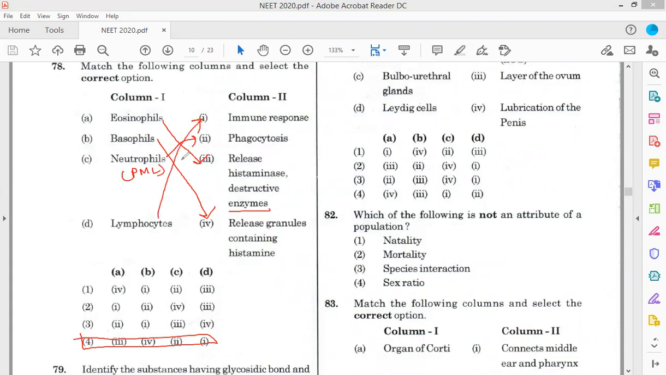Lymphocytes are for the immune response: T lymphocytes and B lymphocytes. T lymphocytes include helper T cells and killer T cells. Cytotoxic T lymphocytes are involved in the immune response. So option 4 is the correct answer. Now the next question, 79.